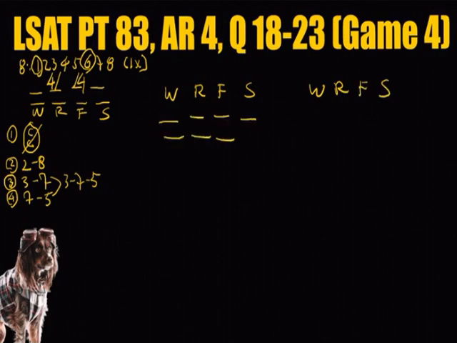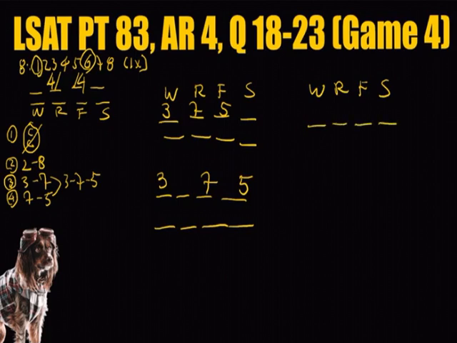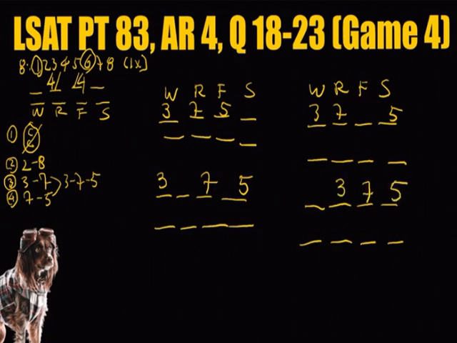In the first instance, we can place the 3, 7, 5 block on Wednesday, Thursday, and Friday respectively. In the second instance, we can place the 3, 7, 5 block on Wednesday, Friday, and Saturday. In the third instance, we can place the 3, 7, 5 block on Wednesday, Thursday, and Saturday. In the fourth and last instance, we can place the 3, 7, 5 block on Thursday, Friday, and Saturday. In all of the instances, we have 1, 2, 6, and 8 left to be placed.